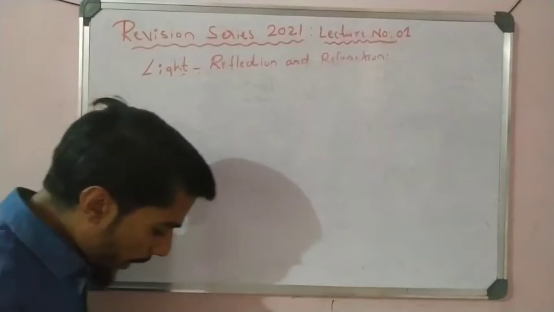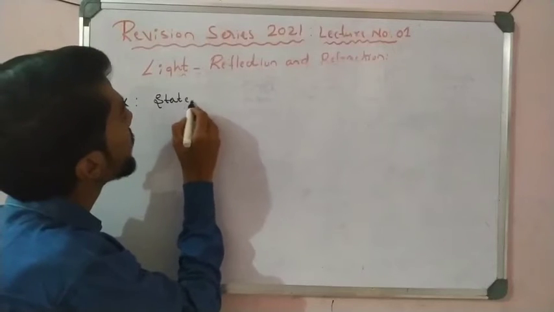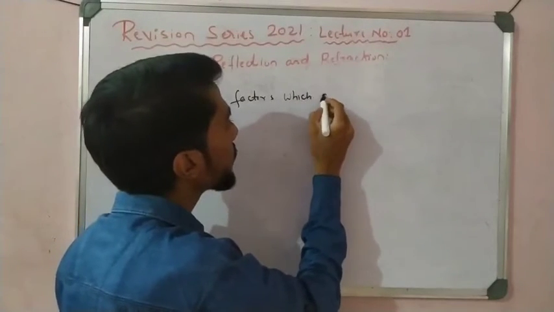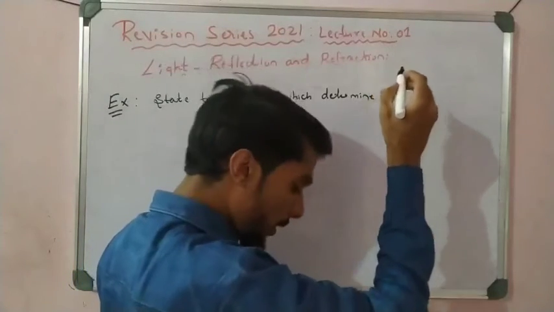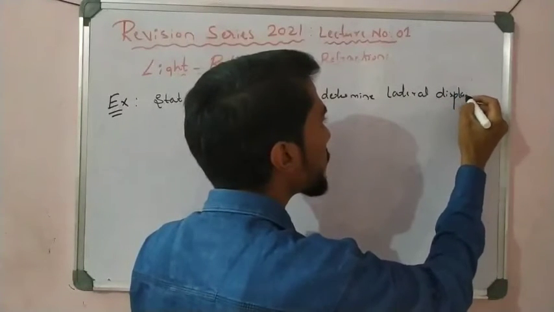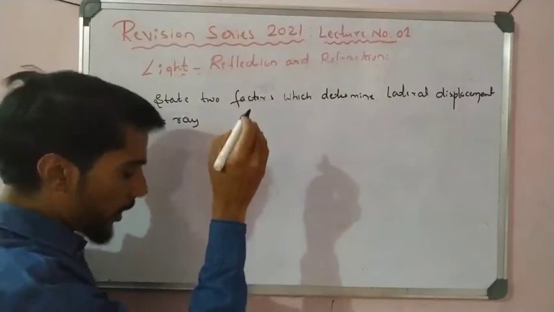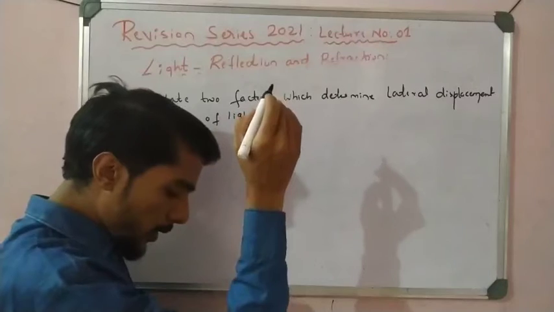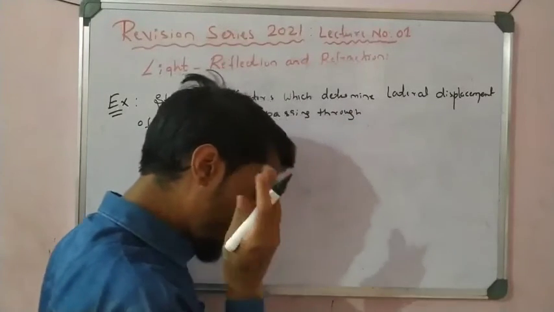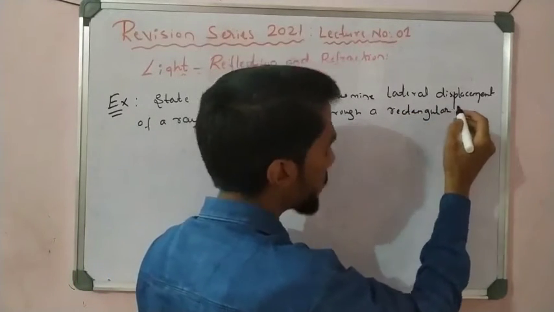See here, example. State two factors which determine the lateral displacement of a ray of light passing through a rectangular glass slab.